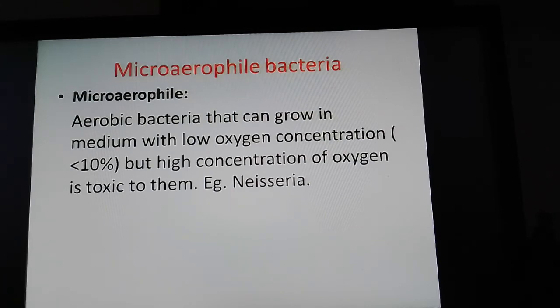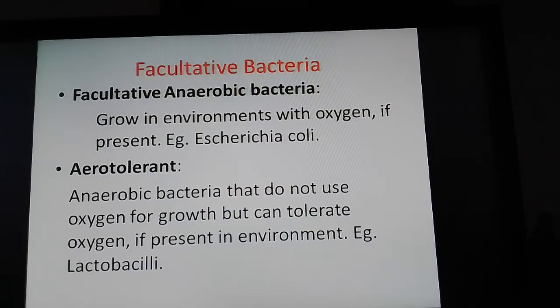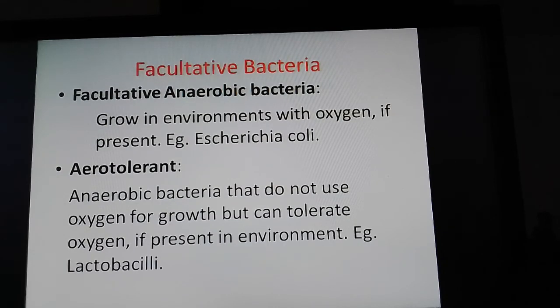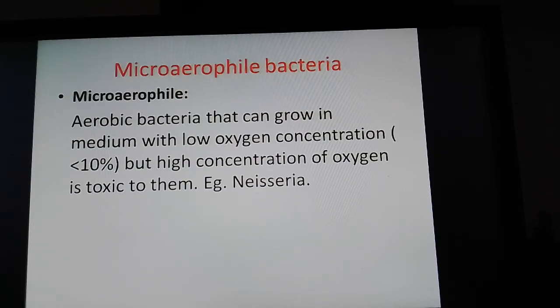Such bacteria which need oxygen, but at low pressure, are called microaerophile. So that way we can divide the bacteria into aerobic, anaerobic, obligate anaerobic, facultative anaerobic, aerotolerant, and microaerophile, depending on their requirement for oxygen for their respiratory activity.